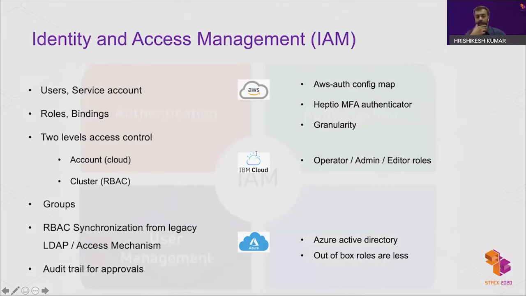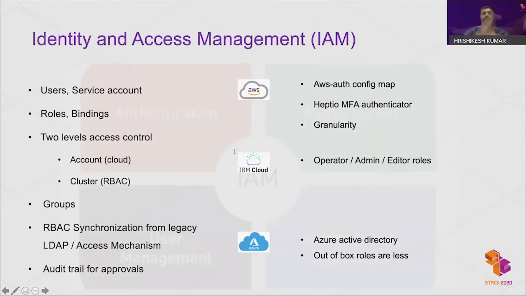In IKS, there are a set of predefined platform roles that come out of the box, which can be used, and role bindings can be created between the users and these roles. Custom roles also can be added separately. There are APIs to map users between legacy LDAP and Kubernetes RBAC, and MFA is also supported.